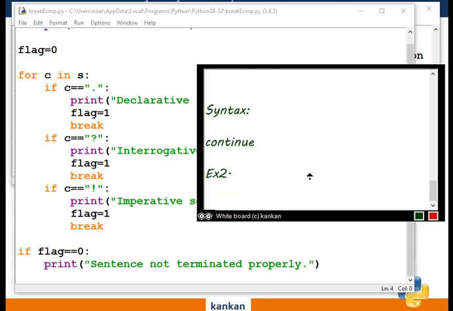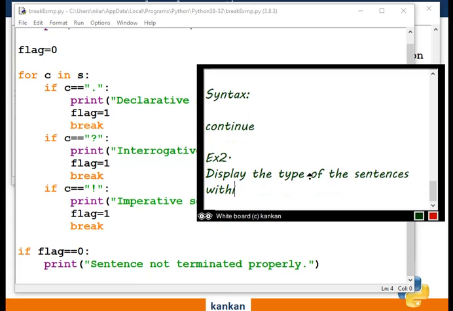Okay, display the type of the sentences within a paragraph. Within a paragraph, we will test three types of sentence: declarative, interrogative, and imperative sentence.